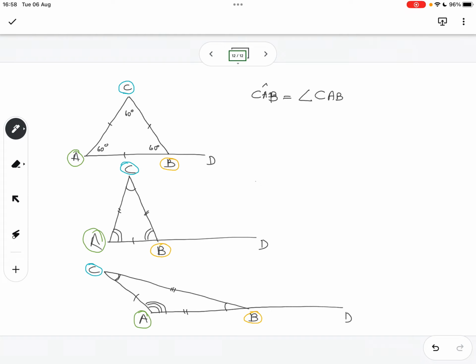So we start off with angle CAB, and then we measure angle ACB.